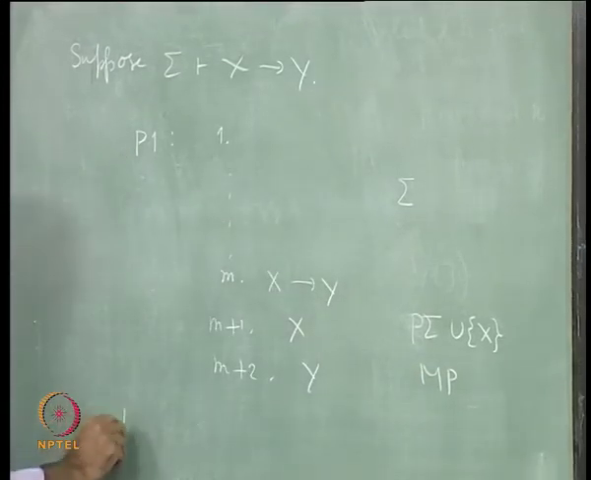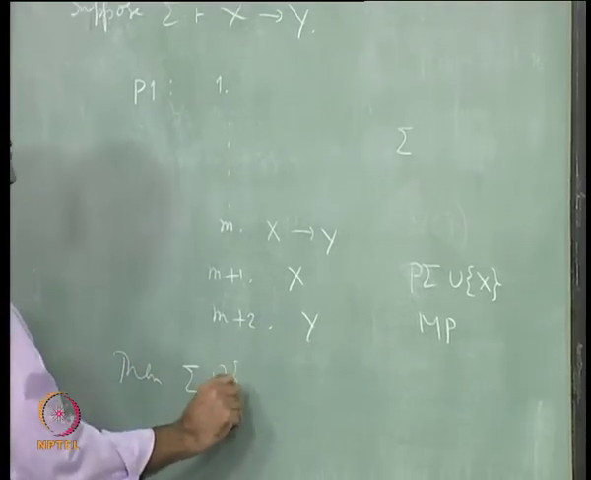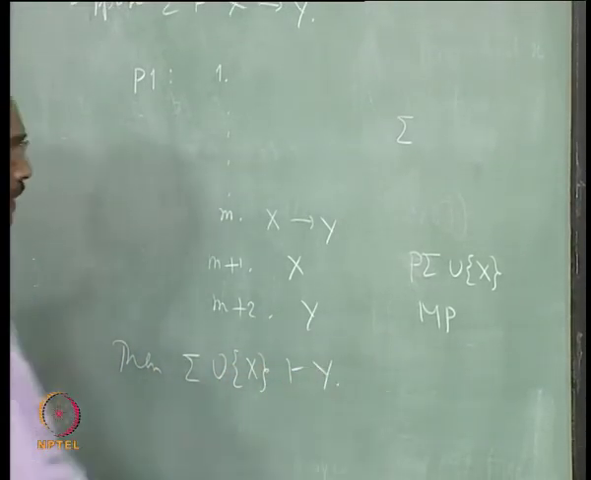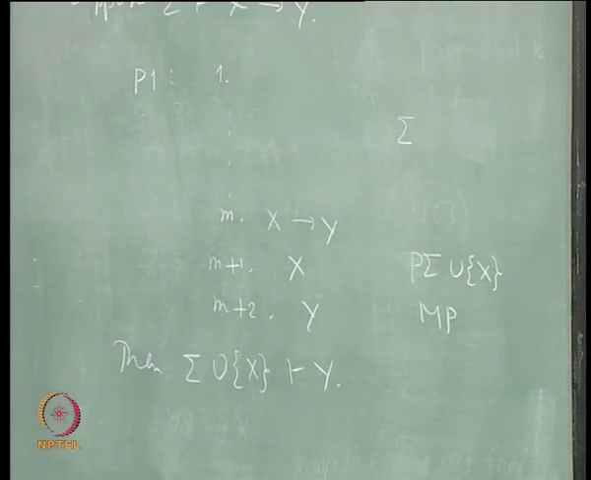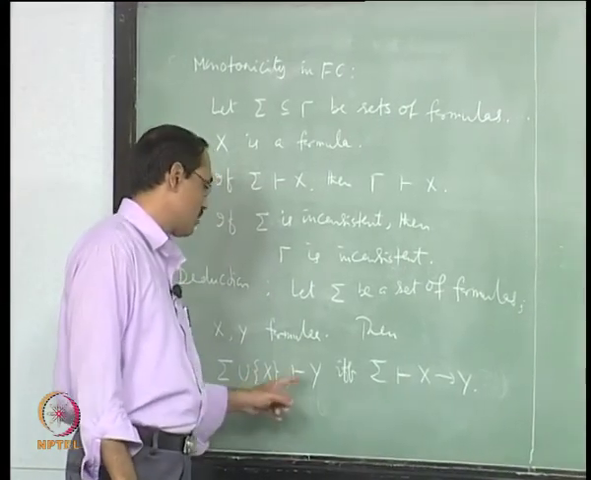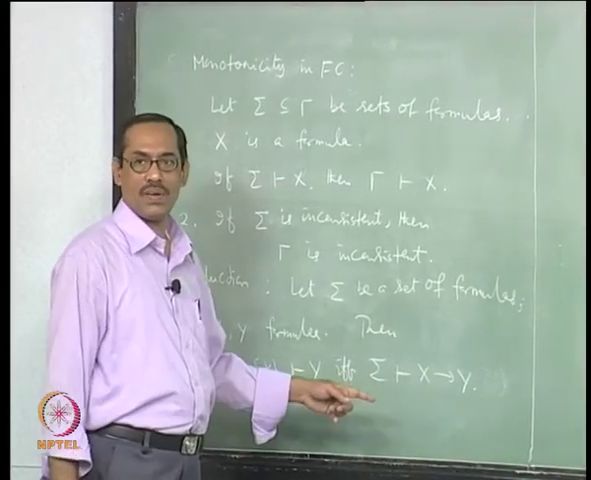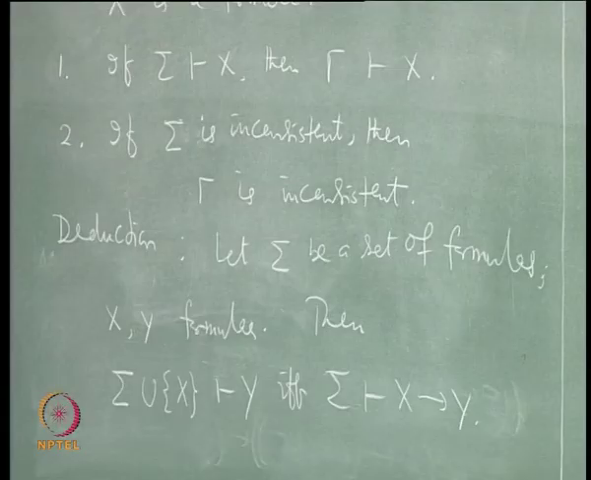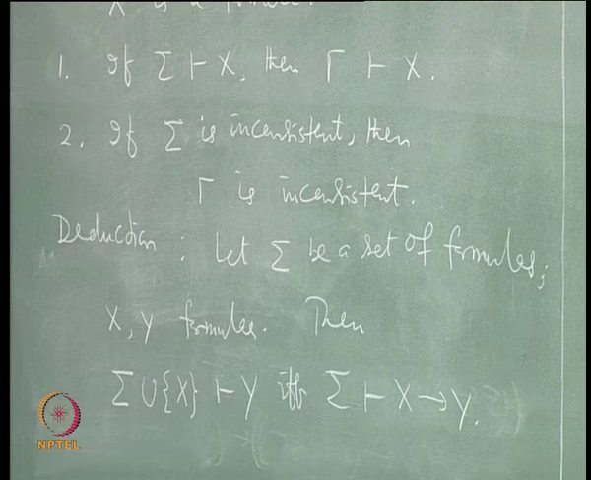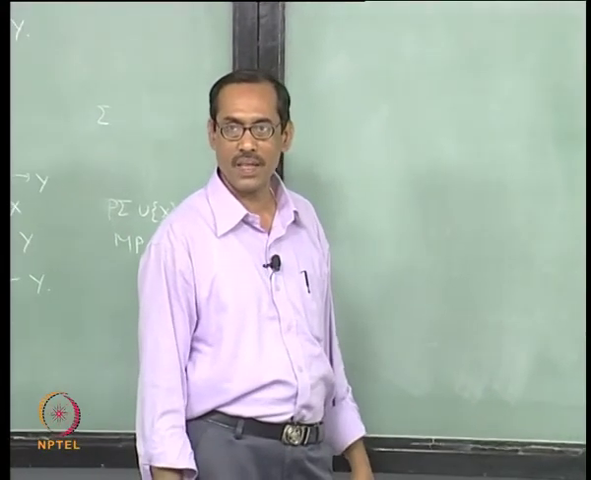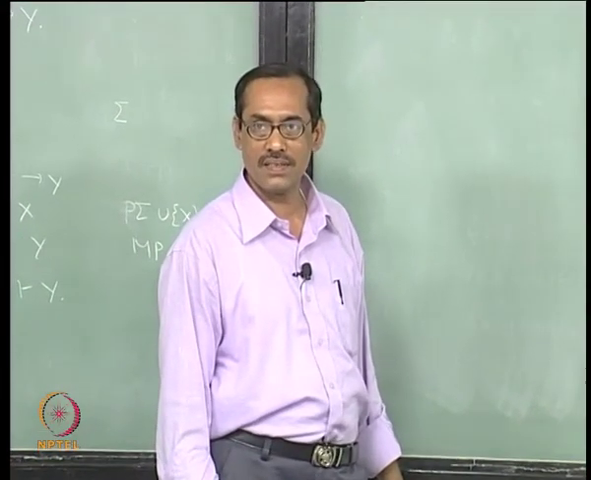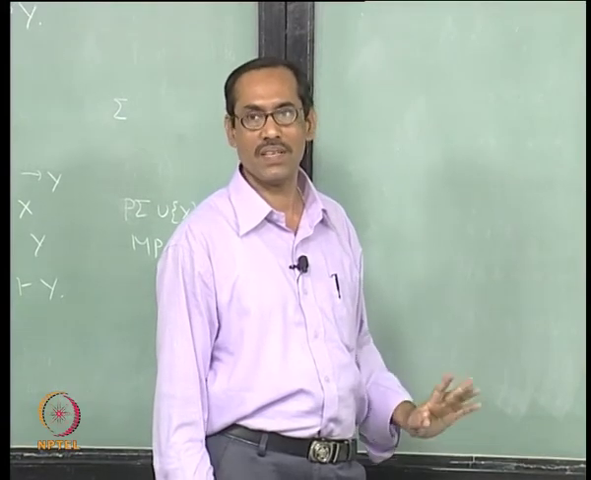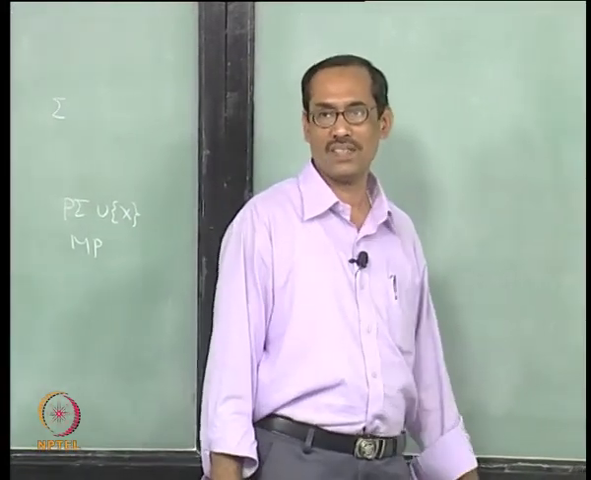So, this says sigma union x entails y, just an application of MP. That means sigma entails x implies y gives sigma union x entails y. The other part we have to show now: assuming sigma union x entails y, show that sigma entails x implies y. If you remember, we had done the proof by induction, and the same method will be used here again. But then why repeat? There is something extra here. So, let us see that.